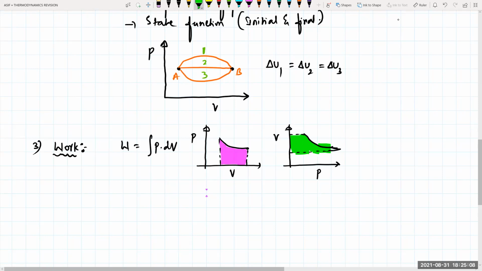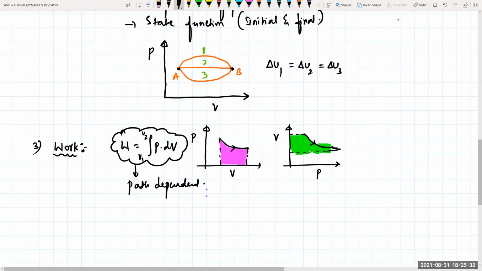I hope you're clear. That means work is path or process dependent. It all depends upon your path or process, like from here to here, this is an arrow mark and this is another arrow mark. So I can say that work done is path dependent because it depends upon initial volume and final volume.